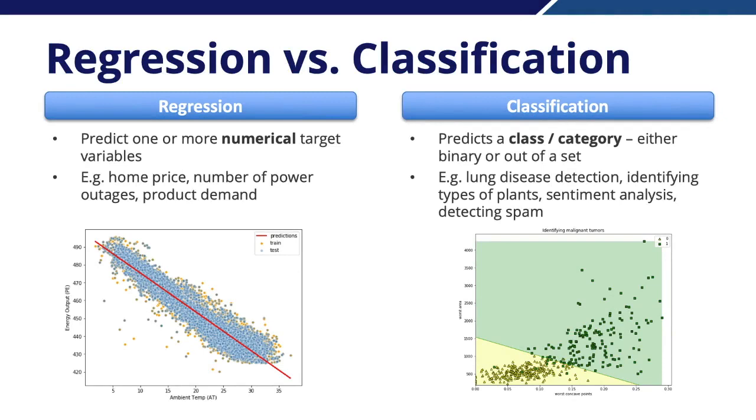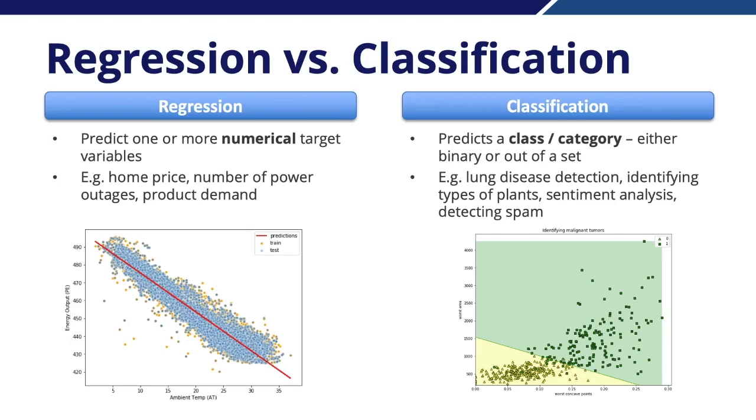There are two primary types of supervised learning: regression and classification. In regression, our objective is to predict some numerical target variable. So we've talked about the example using home prices. Other types of regression might be used for things like predicting demand for a certain new product that's being launched, or predicting power outages or demand for power over time, which all take numerical values.